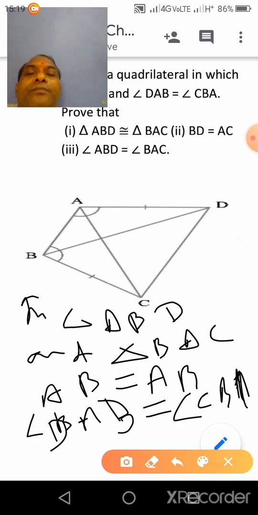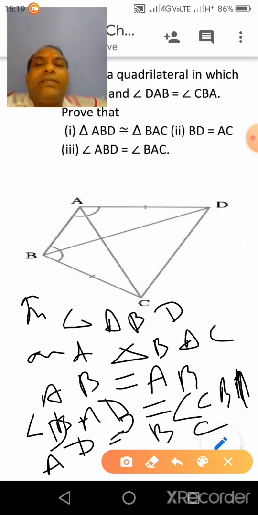And AD is equal to BC, also given. AD is equal to BC, clear? Then by SAS congruency, both triangles will be congruent, clear?